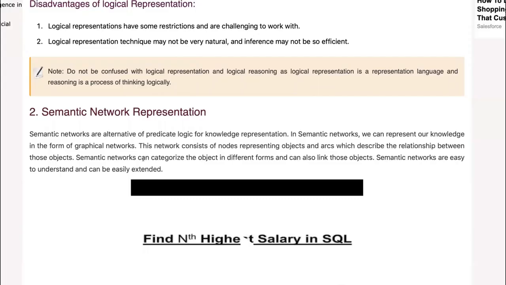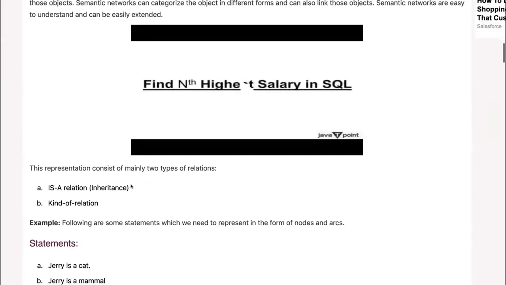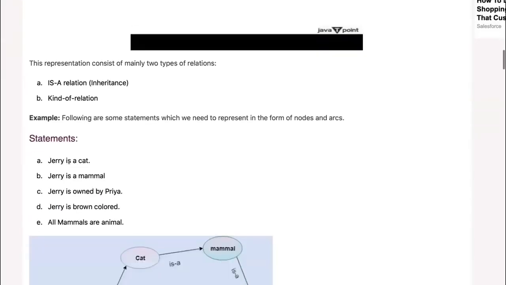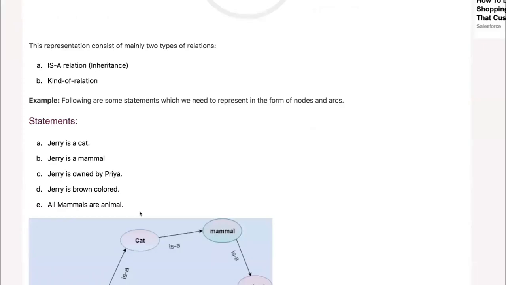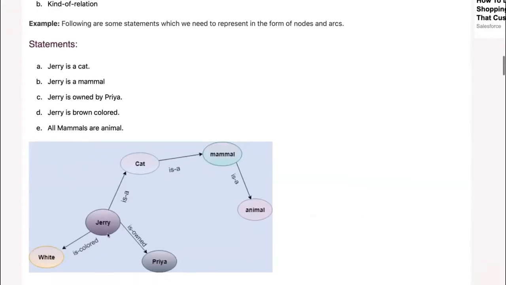We have here an example. Again, you have two types, but we don't have time to discuss that. This one has the objects in the form of a sentence, and then you put it in a graph. These are the nodes and the arcs, a straight line, but it can be curved. Using this technique to represent knowledge in your AI machine, which will be translated into a program.